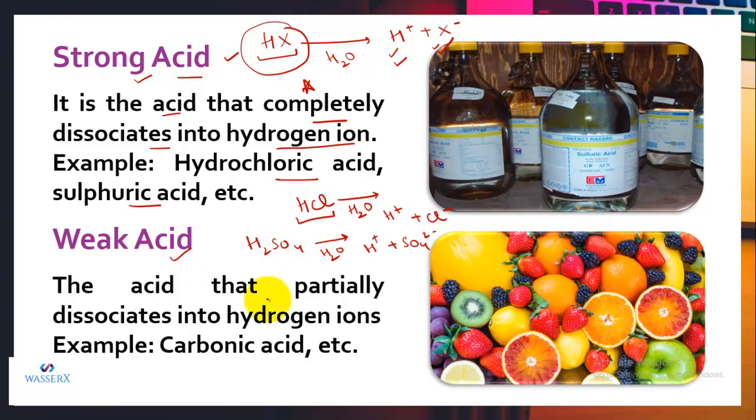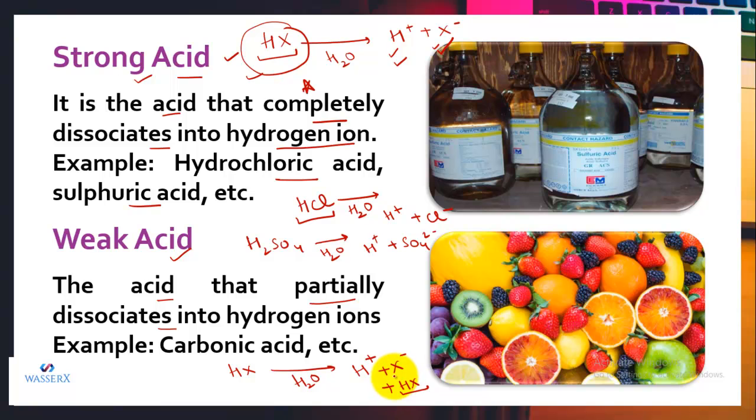And if we talk about weak acids, there are certain acids which, when dissolved in water, get partially dissociated. Take the same example and say that this given acid HX is a weak acid. When it dissolves in water, it gets partially dissociated. That means in water we can see hydrogen ions, we can see X negative ions, and we also have certain HX as undissociated molecules.